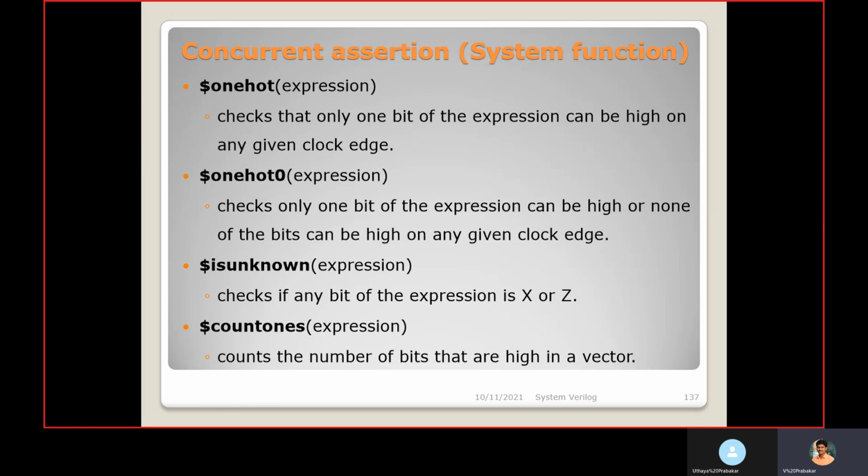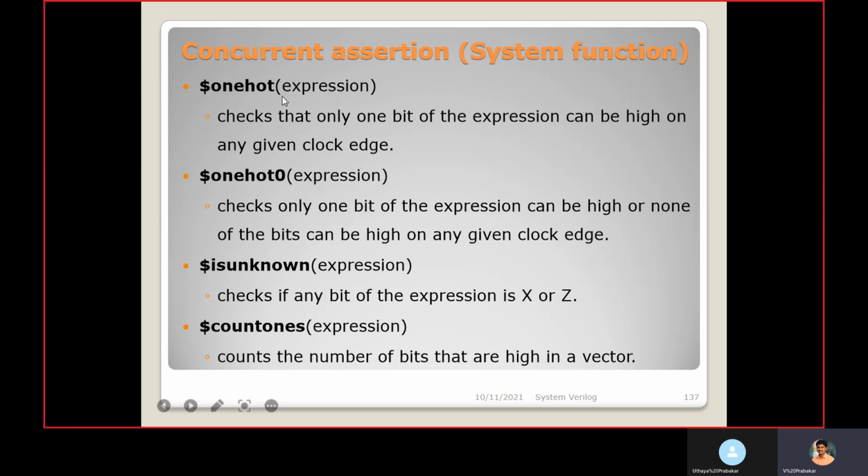If I mention $onehot(grant), actually grant is [3:0], a 4-bit grant. For the corresponding request, if you make req[0] as 1, grant[0] becomes 1. When you make req[1] as 1, grant[1] becomes 1. So likewise, when you enable a corresponding request, the corresponding grant will become 1.